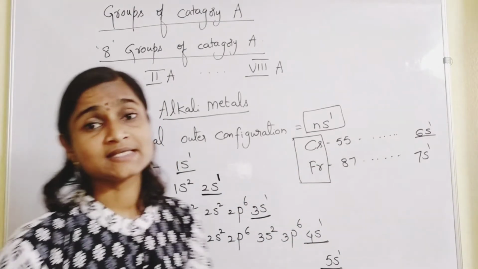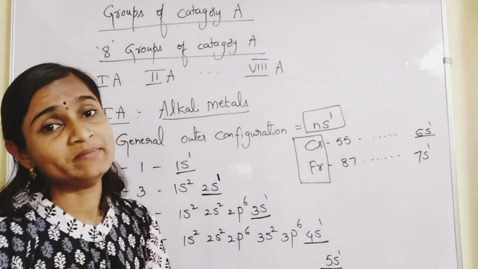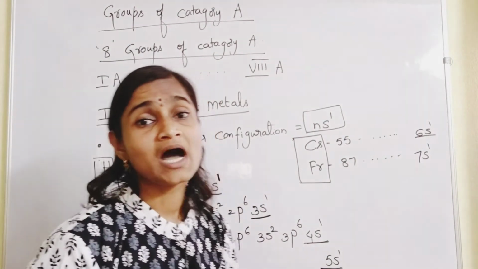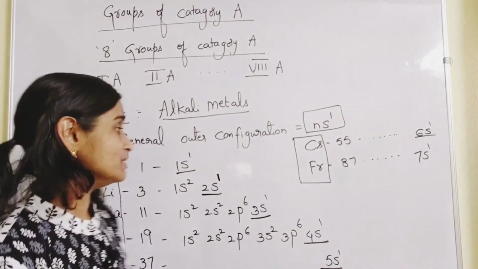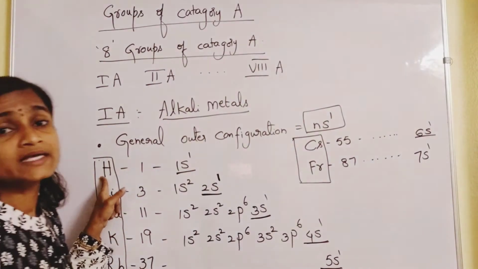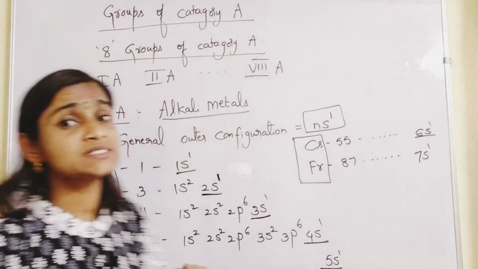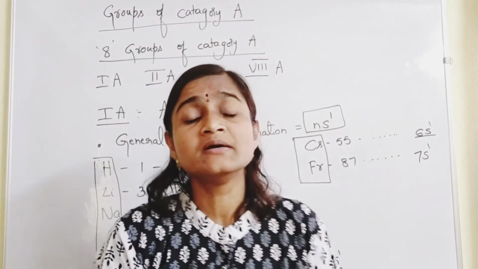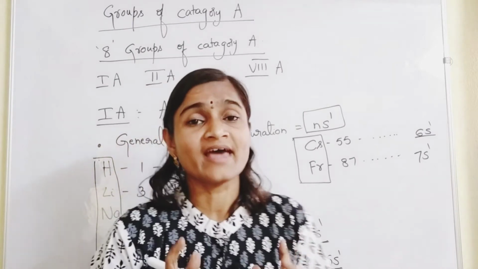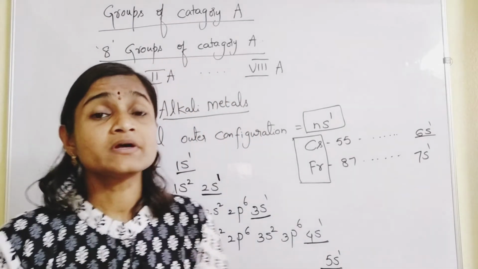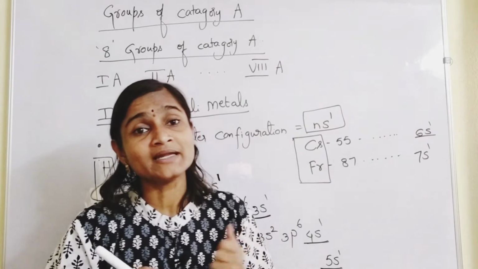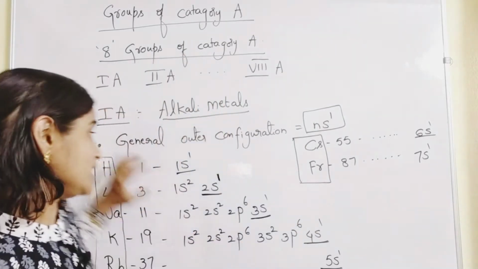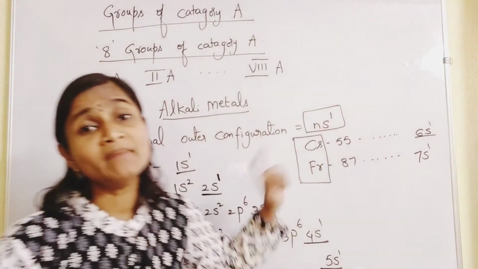These elements are called 1A group elements. And they are also called alkali metals. Please remember that point. Here, the exceptional case is hydrogen. Hydrogen is not a metal. Except hydrogen, all the remaining elements are treated as alkali metals, because hydrogen is a gas. You have learnt, right? So except hydrogen, all the remaining are metals only.